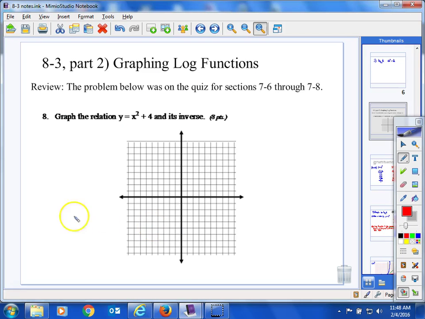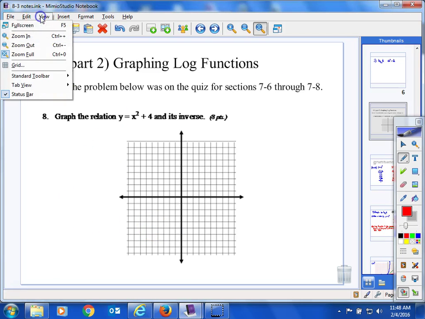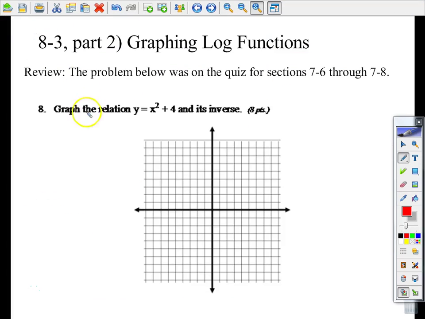Okay, I want to conclude the section 8.3 notes, and as you can tell by the title, we're going to learn how to graph log functions. And to introduce this, you don't need to write what's on this screen. I'm just using this as a way of connecting something that we've already done that you should be familiar with, and how that applies to what we're about to do with the graphs of log functions.